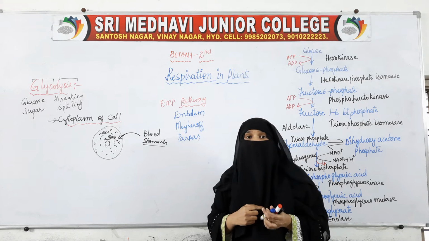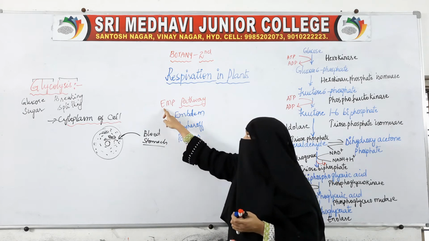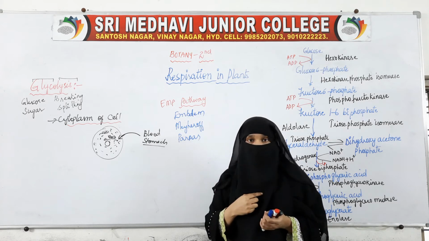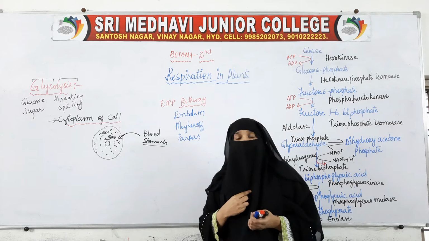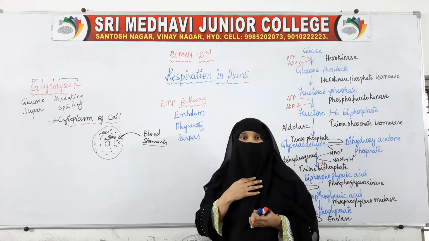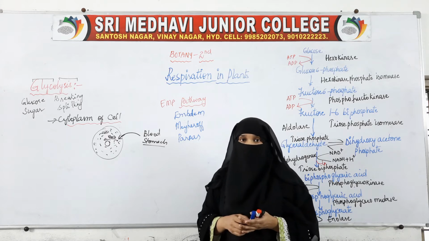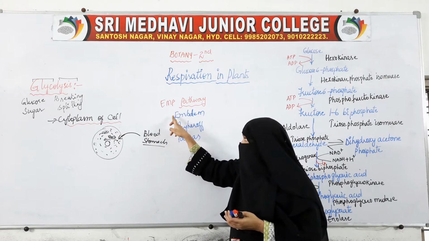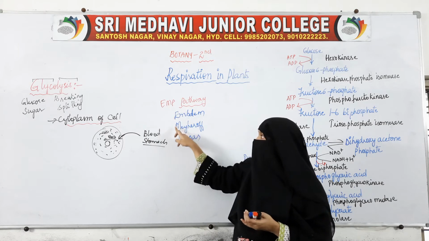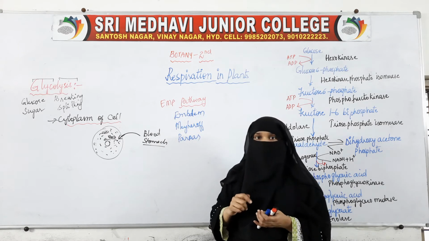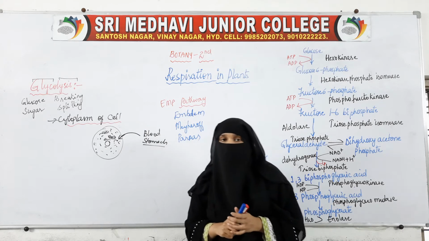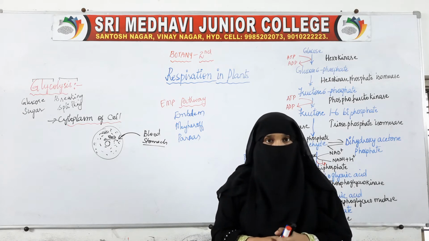Why is it called the EMP pathway? These E, M and P are the starting letters of the names of the scientists who discovered this pathway. The scientists Embden, Meyerhof and Parnas, these three discovered the cycle.